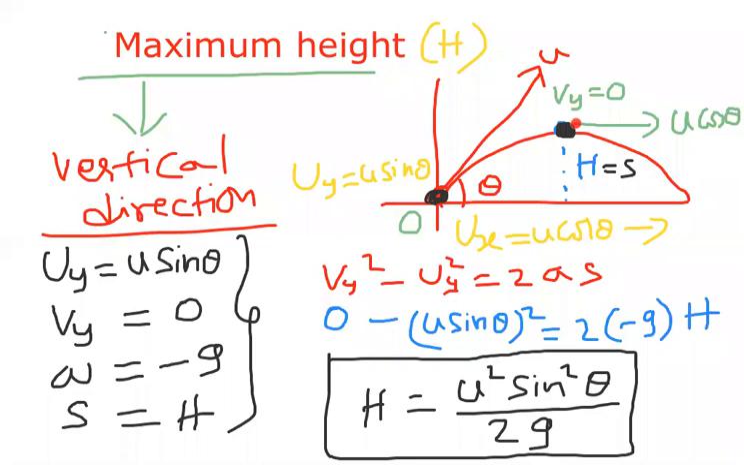Acceleration g, vertical displacement h. So all the vertical direction inputs I have taken and substituted in the formula v square minus u square equal to 2as, and finally I got the formula for maximum height as u square sin square theta by 2g. This is the maximum height formula in oblique projectile. I hope you are clear with this one.